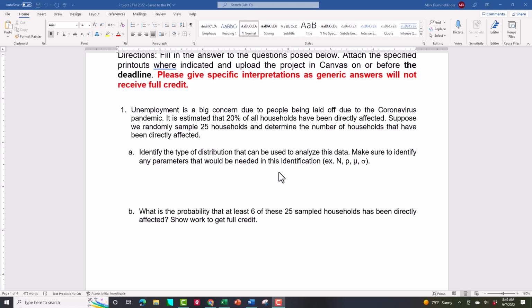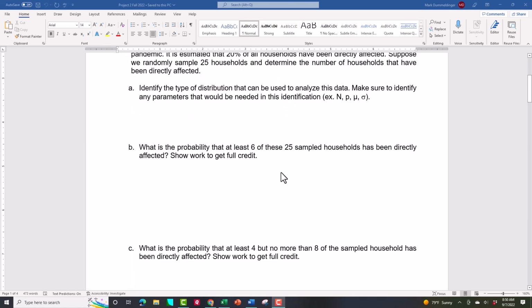Identify the type of distribution. We've looked at two main types in class, or by the time this stuff is due, we'll have looked at two main distributions. The next problem is decidedly a normal problem. I wonder what this could be. When you're working with the other type, when you're working with binomials, you've got to have a value of n and p. So identify the binomial that you're working with here, and then show me you know how to work with it. In class, we've talked about dots. I've shown you how to solve binomial probabilities. I've shown you how to picture them using dots. Please do that here. If you don't put that in your answers on the project, at least think through it.